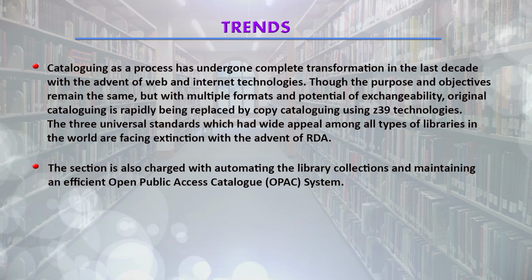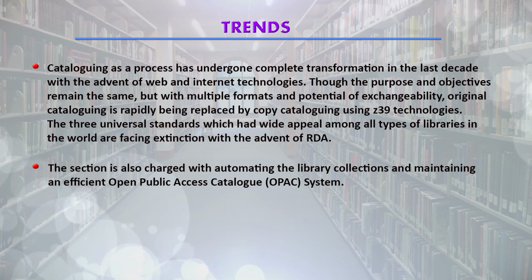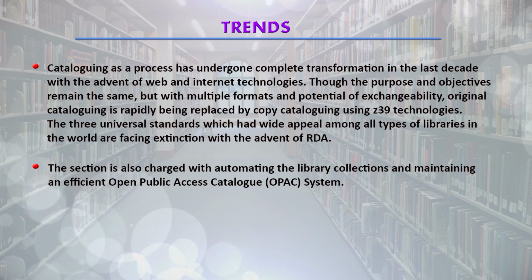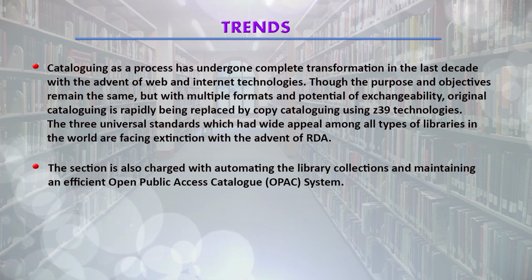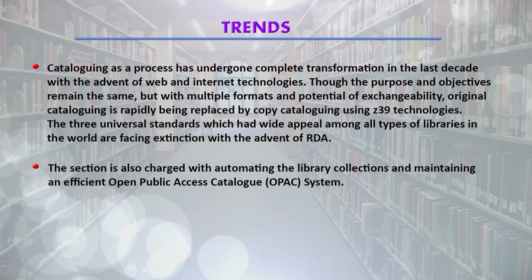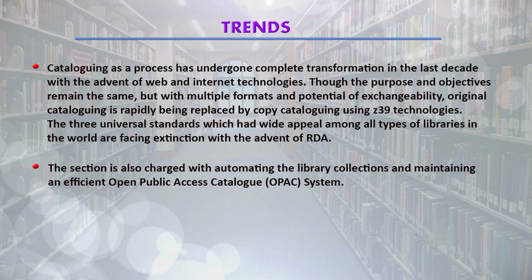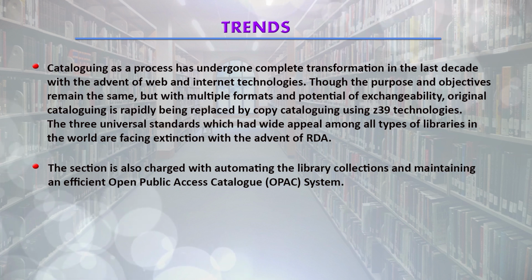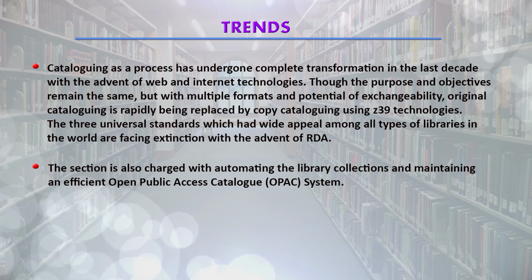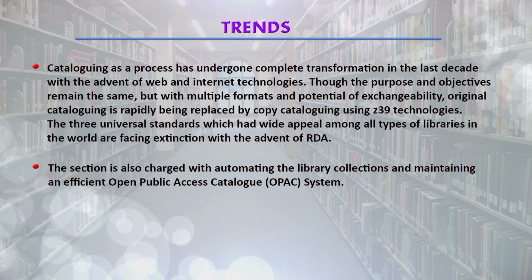Now, we are talking about OPAC, online public access catalog. We are not having card form catalogs, we are having web OPACs also, which are accessible from anywhere, from any desktop, laptop or palm top. So, the purpose and the objectives remain the same, but the formats and other things have changed.